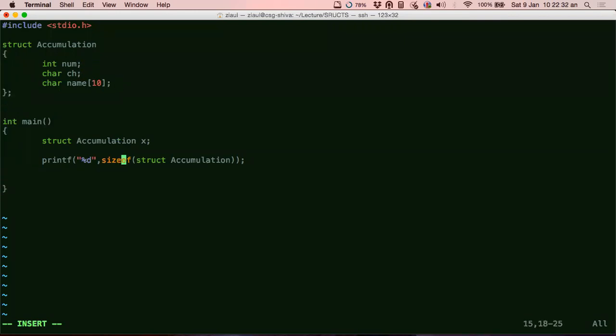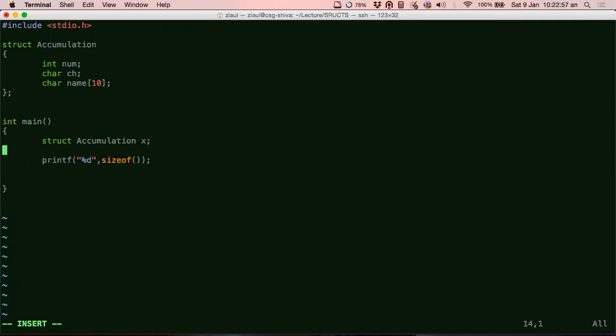Let's do one thing. If someone is asking how it is 11, I also don't know how it's 11. So what we can do is first find out the size of the individual members. I'll come to that, Hardik. Wait. The question that came up was how is it 11?